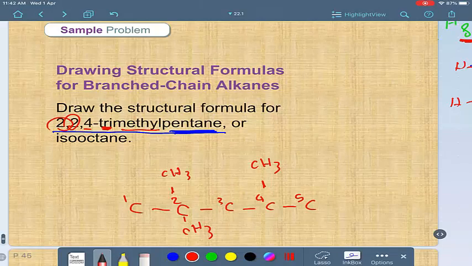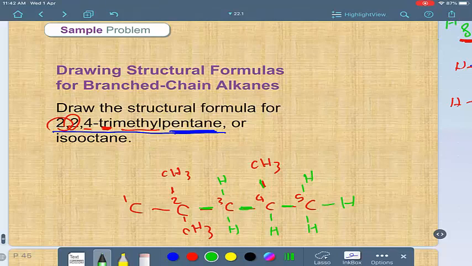The last one, adding hydrogen, make sure each carbon has 4 bonds. 1, 2, 3. This has 1, 2, 3. It needs only 1. Here has 1, 2. It needs 2 hydrogens here. This has 1, 2, 3, 4. And this has 1, 2, 3, 4. 4 bonds are needed for this carbon. Now we have finished drawing the